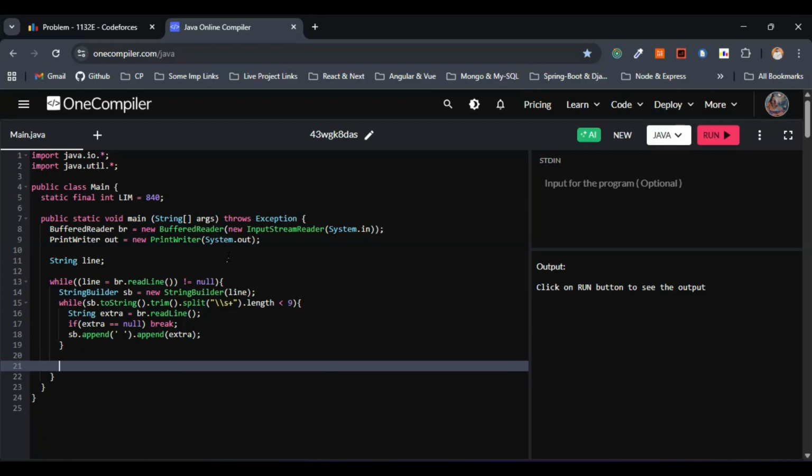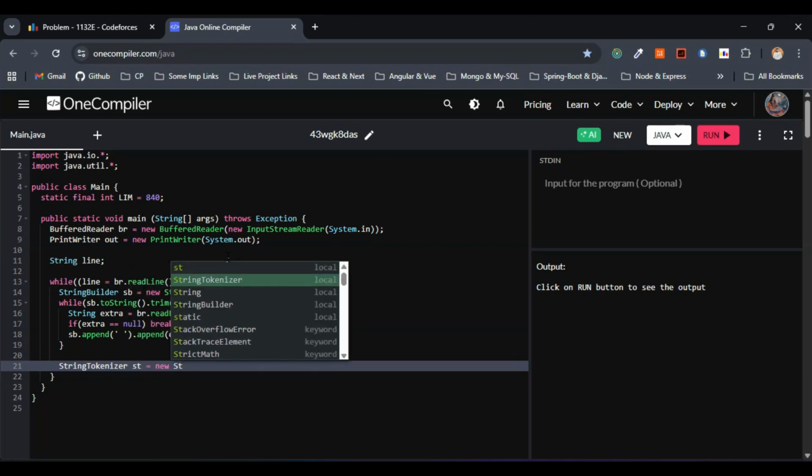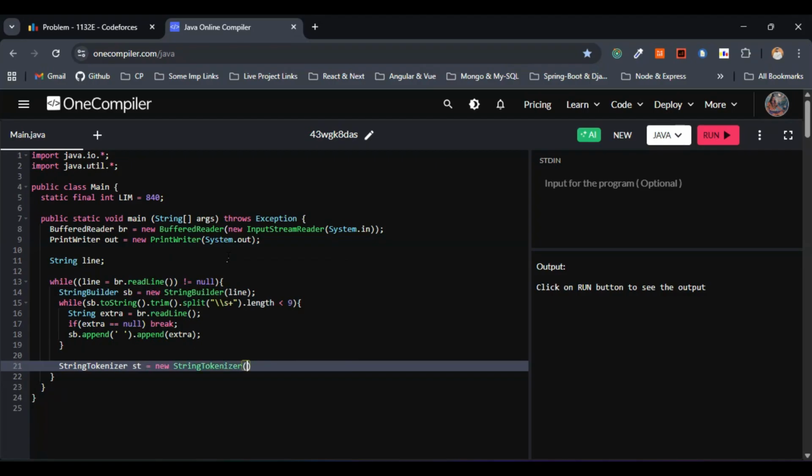Now let's do one thing. Let's tokenize the collected input, nothing but w and the 8 counts, right? So I'll just go with the StringTokenizer here. This one will be StringTokenizer st equals new StringTokenizer of StringBuilder.toString.